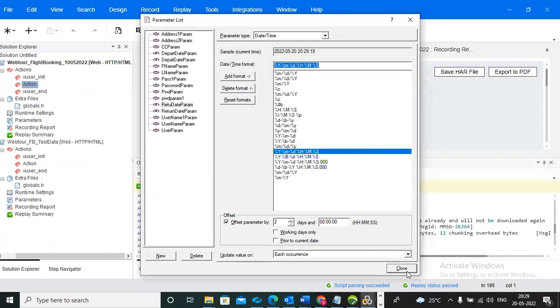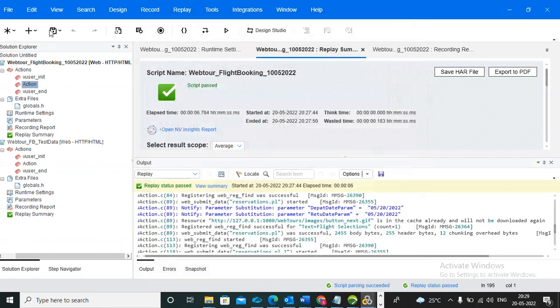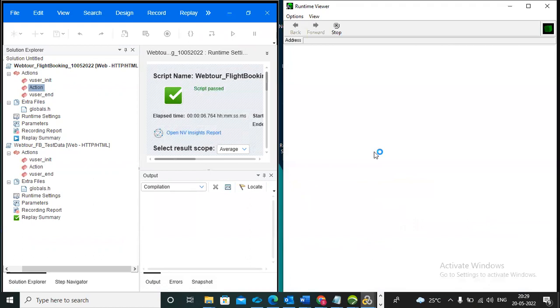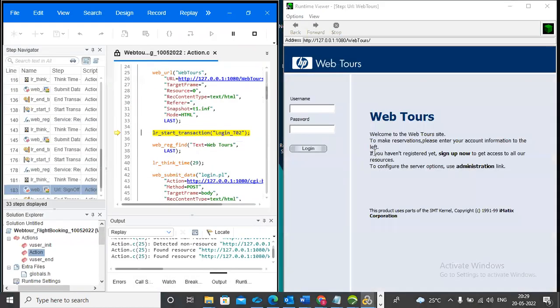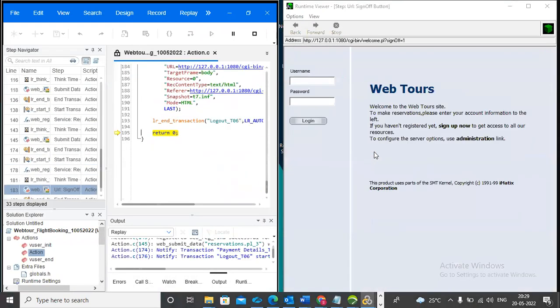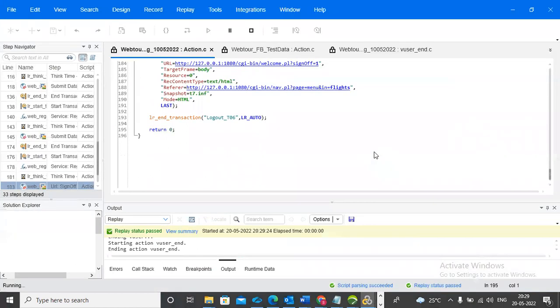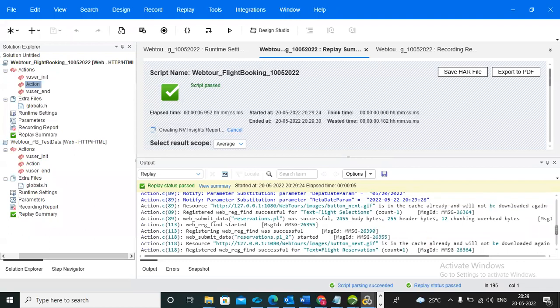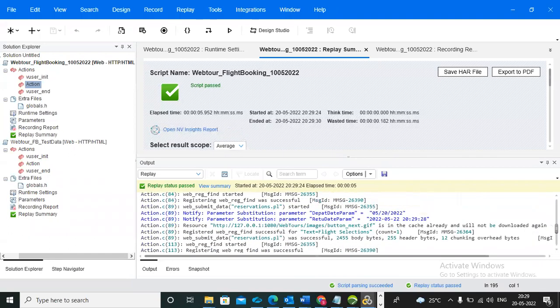So now you can observe. See, I'm saving. I entered 2 days for the future date. Everyone does not pick only the current date. No one travels on today's date itself, right? Maybe they will travel after 2 days or after 3 days. So based on that, you need to give the input here. So you can observe here, I think the format has changed. So 2022, 5, 2022. So change the format.